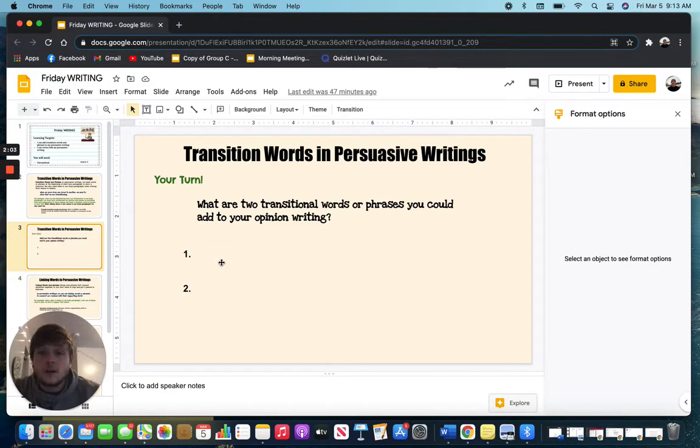So now, what are two transitional words or phrases that you could add to your opinion writing? So think about those transitional words and phrases that I just talked about, and you can even come up with some of your own as well. What will be two great transitional words or phrases that you can add to your opinion writing? Just words that work best for you in your writing.